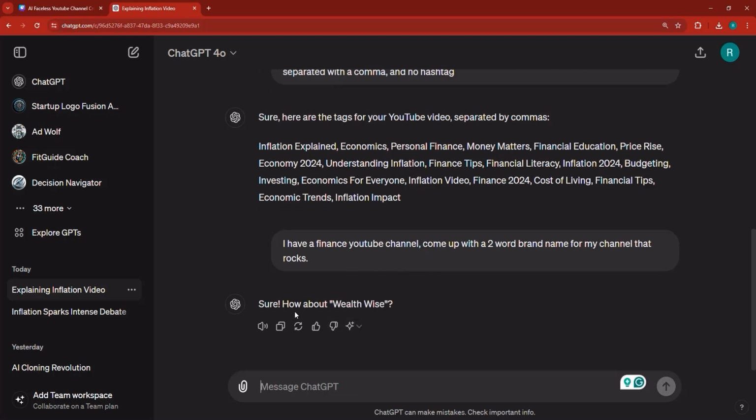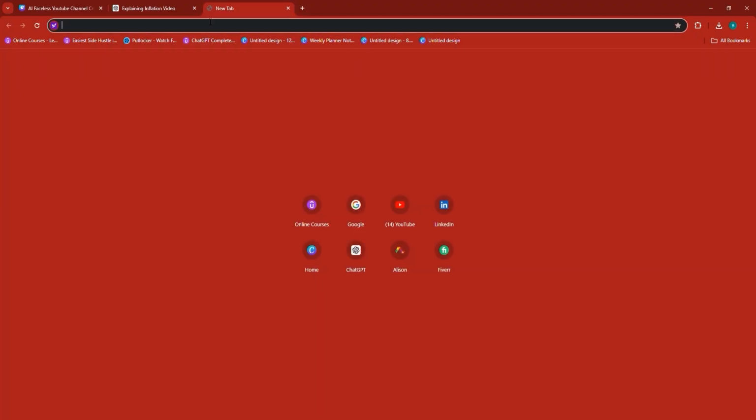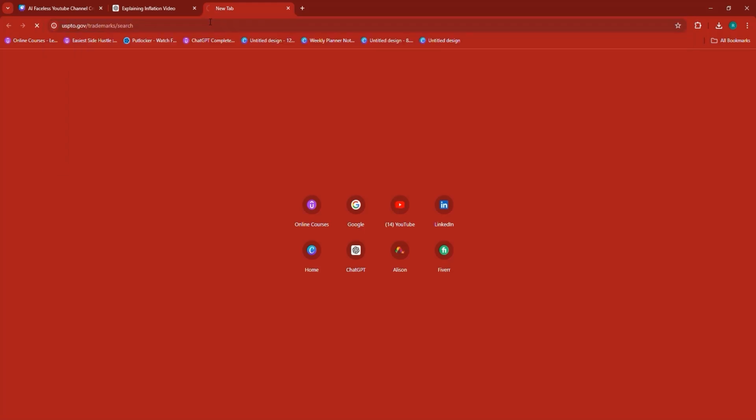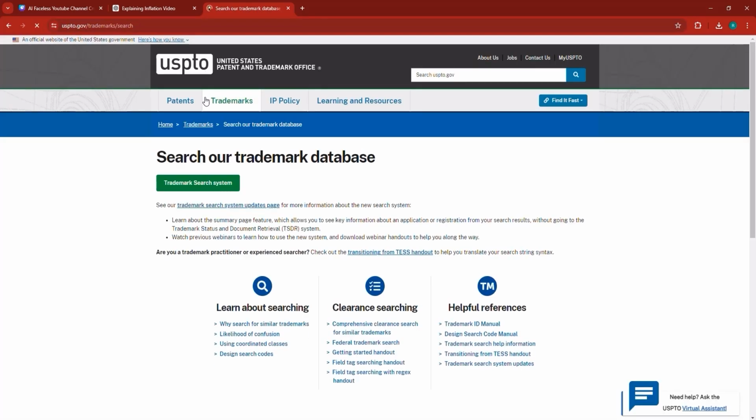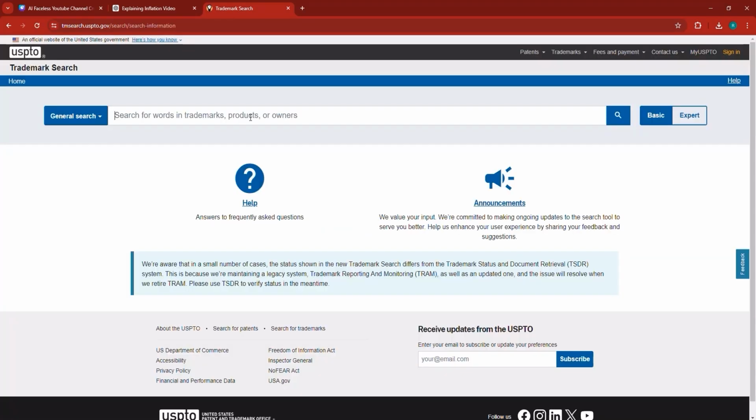So here, as you can see, it says, sure, how about wealth-wise? I'm going to say, change it to money-wise. Okay. And by the way, if you want to check for trademarks, this is a website called uspto.gov. And in this website, you can actually go ahead and search for trademark. You can do a trademark search. And so in this particular trademark search, I can just go ahead and search for money-wise.